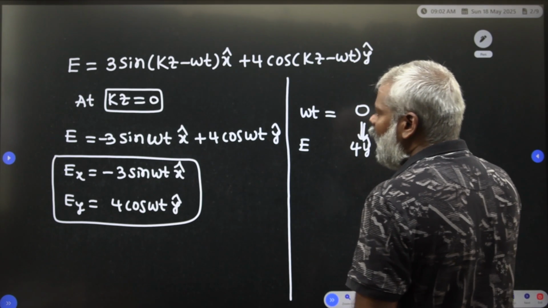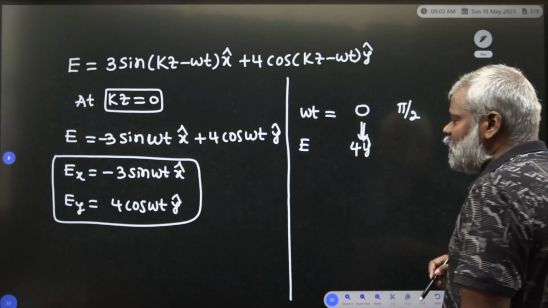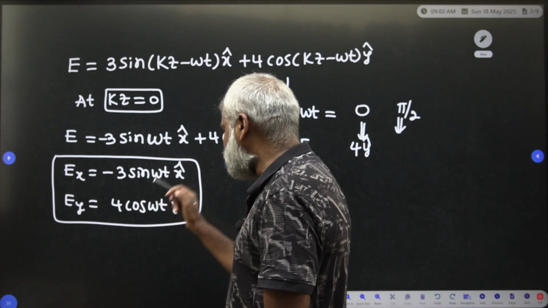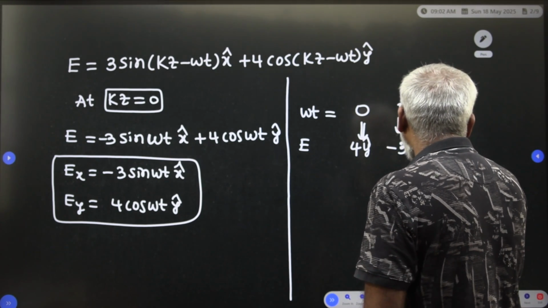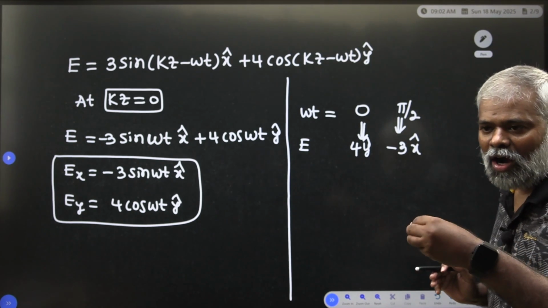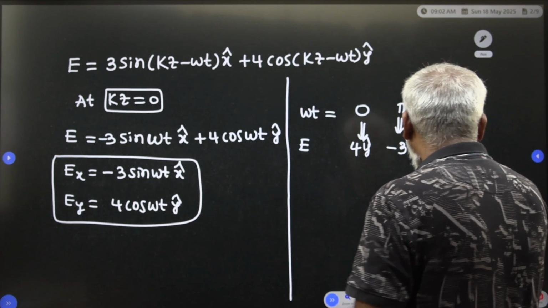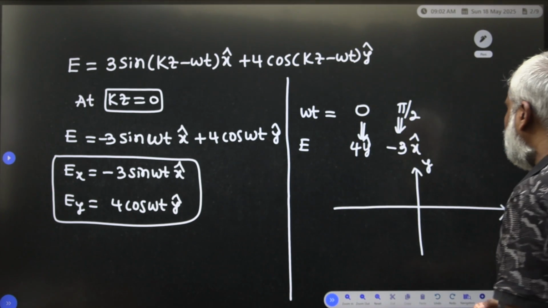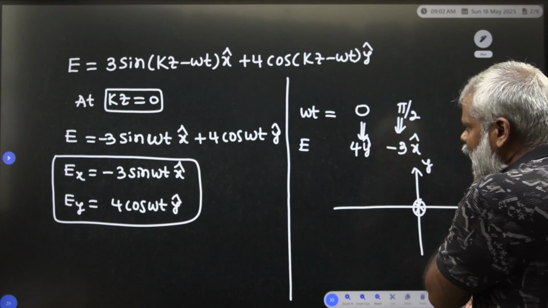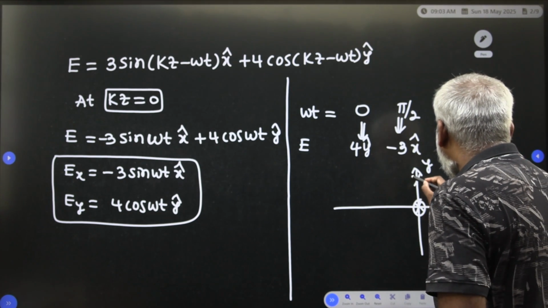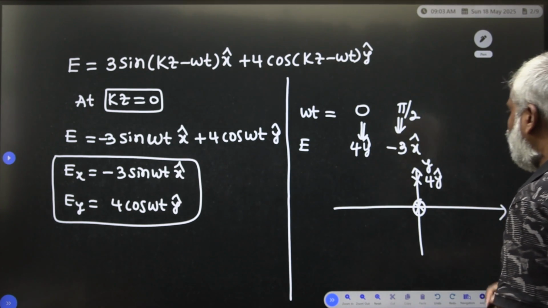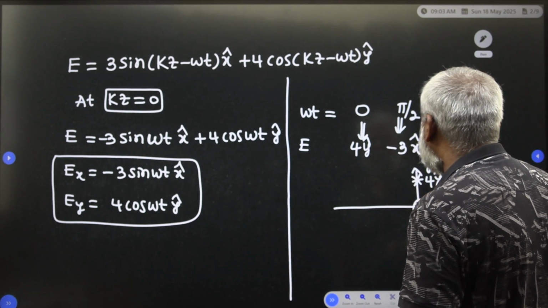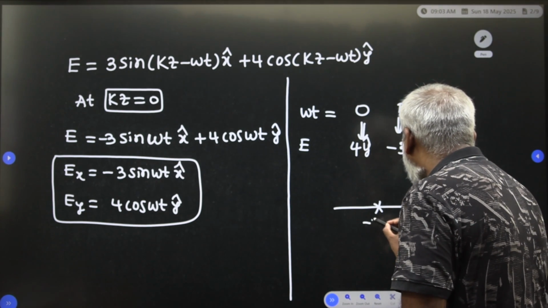When omega t is equal to pi by 2, that is 90 degrees, sin 90 is 1 and cos 90 is 0, so E is minus 3 x cap. To analyze clockwise or counterclockwise direction, this is enough. Take the xy plane: at omega t equal to 0 the field is 4 y cap, and at omega t equal to pi by 2 the field is minus 3 x cap.